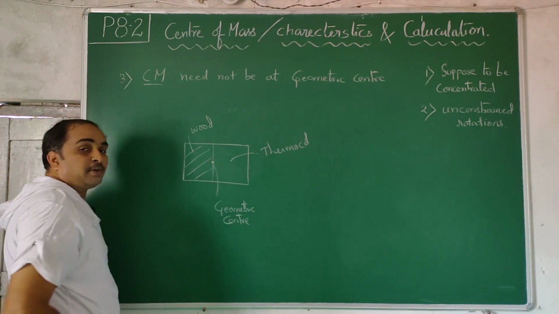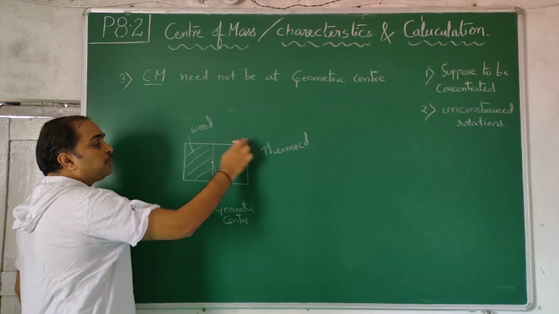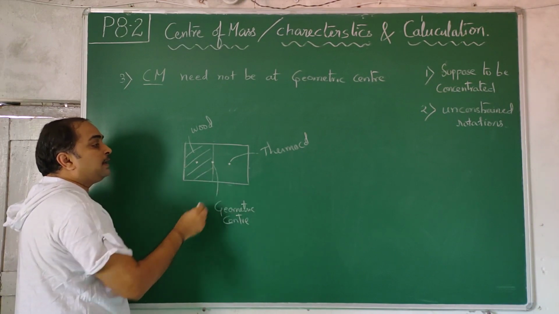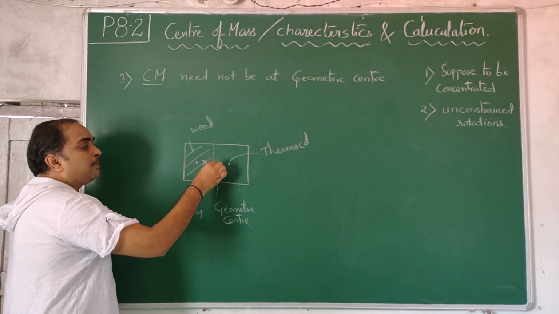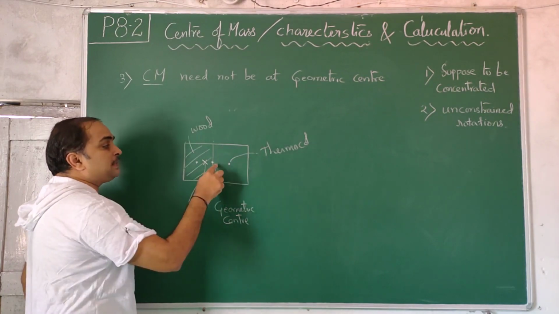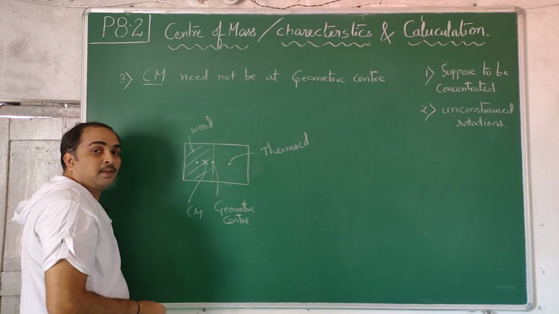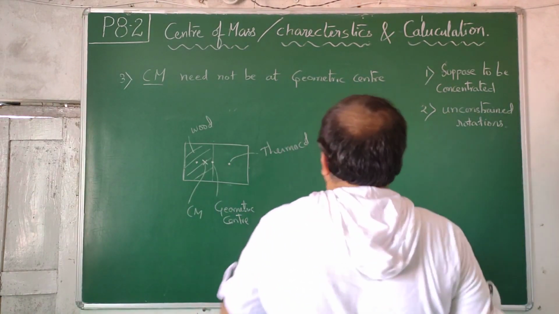Geometric center is this for this rectangle. Geometric center as well as center of mass of the thermocol lies here. Geometric center as well as center of mass of wood lies here. But wood is heavier than that. So if you calculate center of mass, it comes somewhere here, Cm. So Cm and the geometric center of the rectangle, which is this, are different. In this way we can understand the next point.